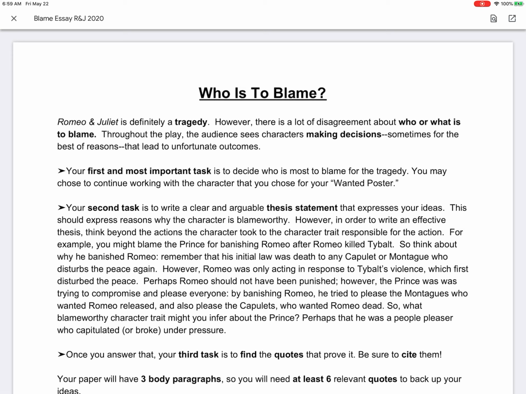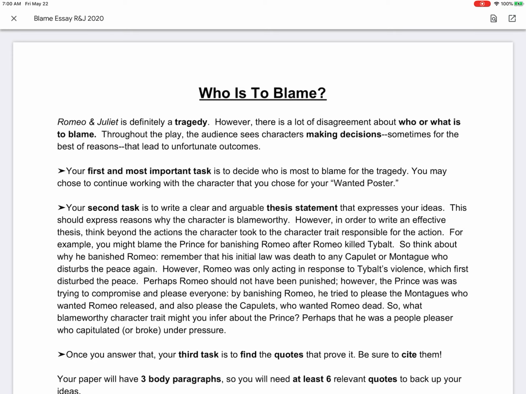Now, you're going to need 3 body paragraphs for this essay, so you will either need a third character trait, or you could consider writing a counterclaim paragraph, which I'll talk a little bit more about when the time comes. But for now, let me just return to this here, and then I can explain a little more. So the thesis should express the reasons why the character is blameworthy. You have to think beyond the actions the character took to the character trait responsible for the action.